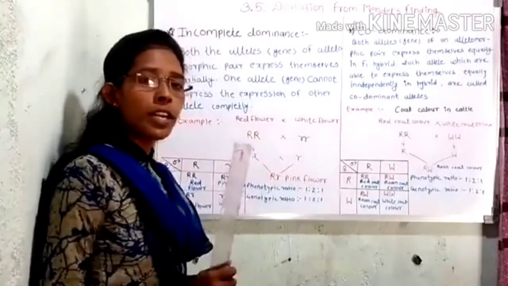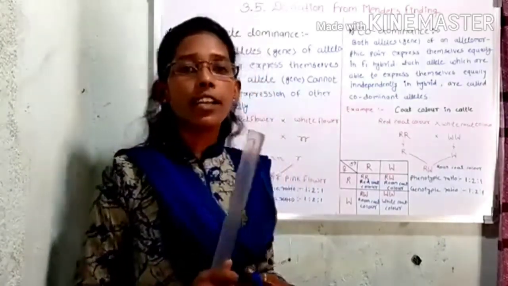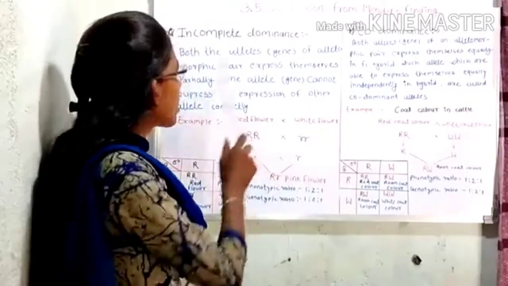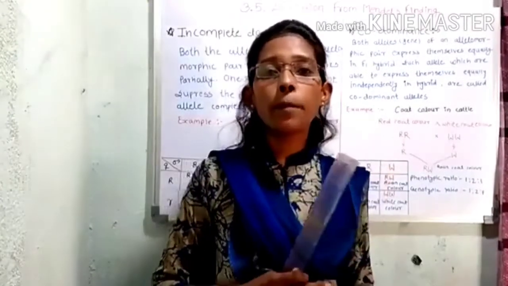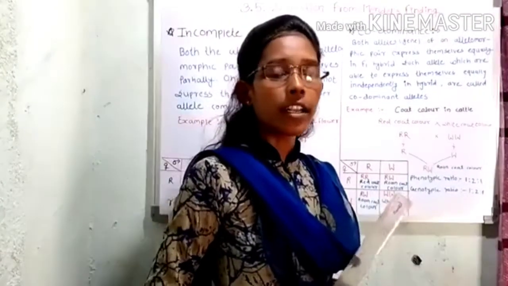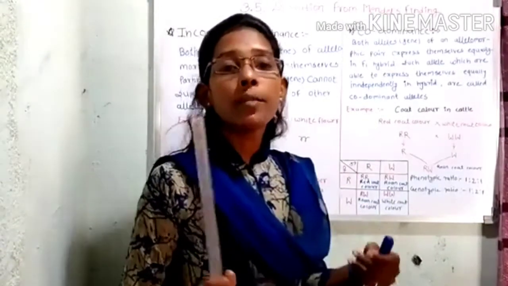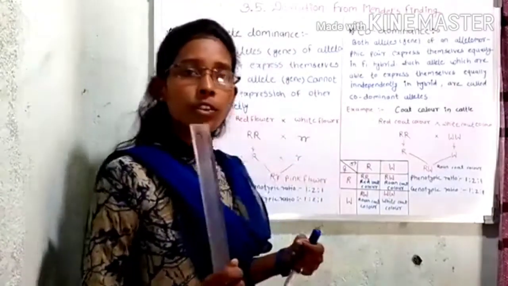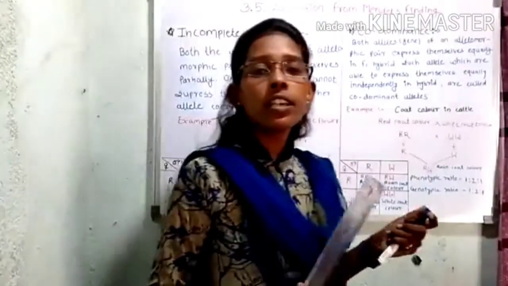In this case, the dominant allele expresses its phenotypic character completely. But in case of incomplete dominance, the dominant allele does not express its phenotypic character completely and the recessive allele does not suppress it completely. It means in this case the F1 hybrid has an intermediate phenotypic character.